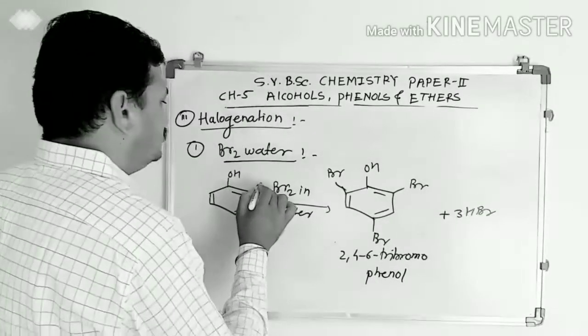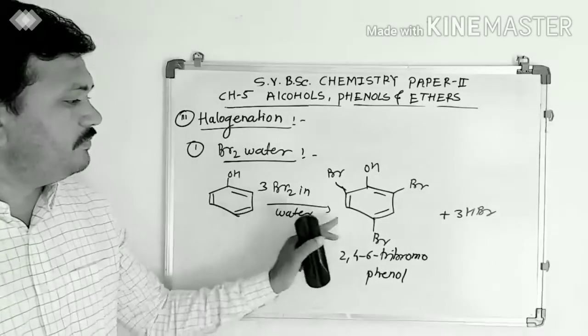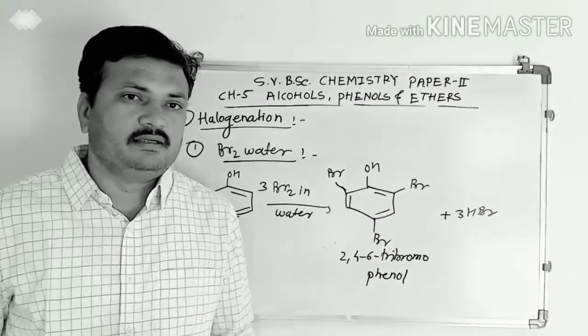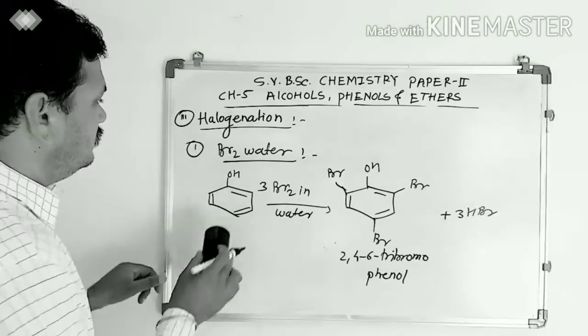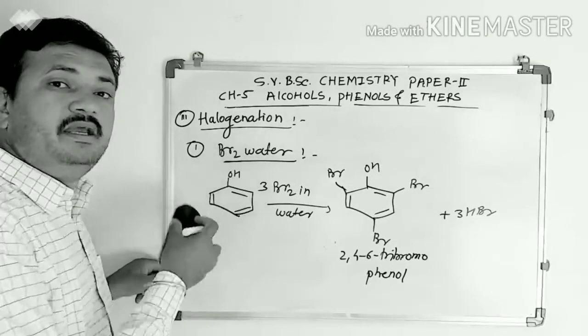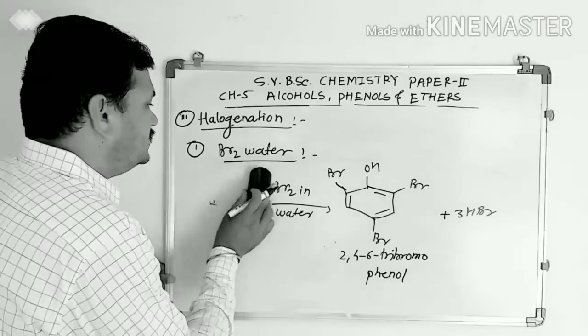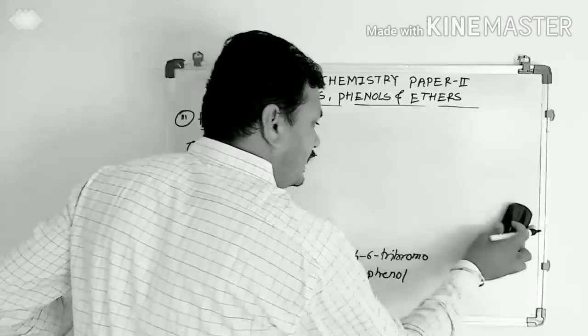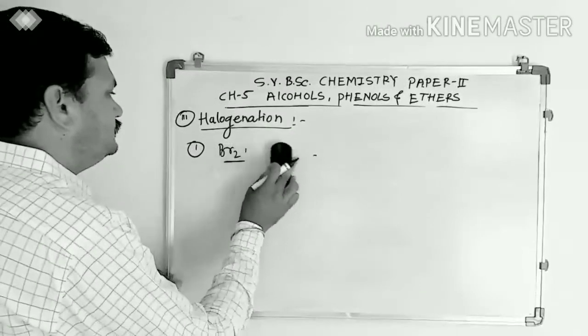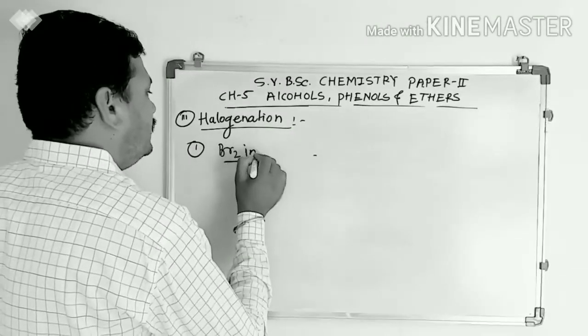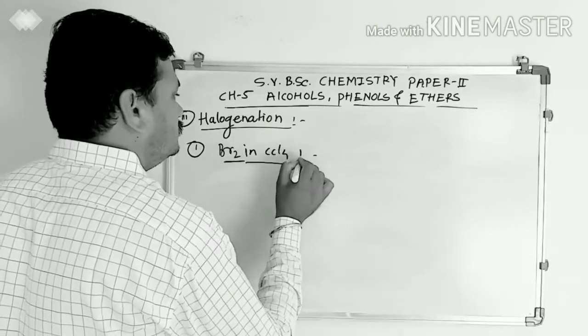It is 2,4,6-tribromophenol that is the product. And when we use bromine in a non-polar solvent, that means bromine in CCl4, we get a different product.